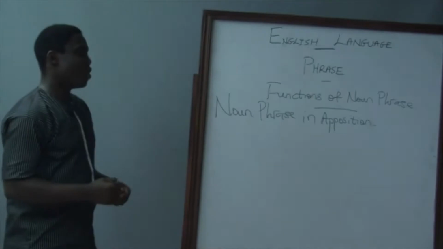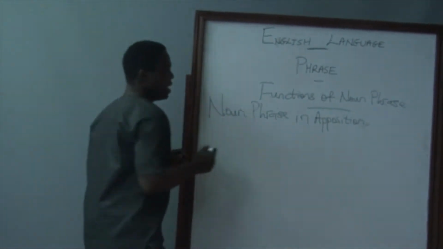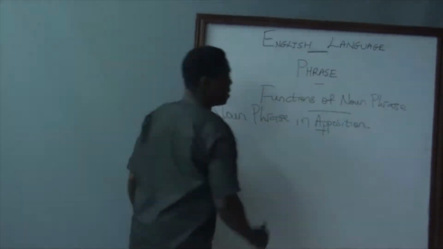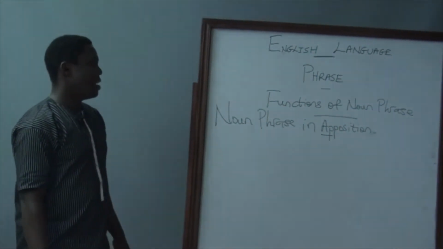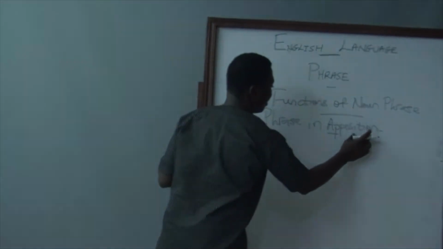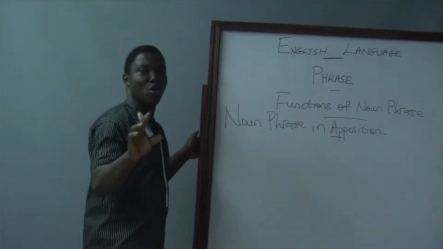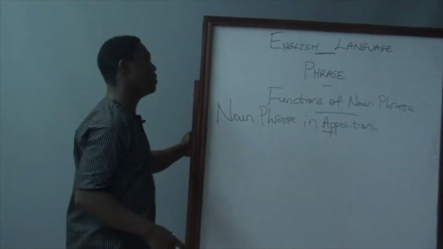What is the meaning of the word apposition? Simply put, let us remove A and P. What is left? Position. Simply put again, the word position has to do with role played by someone or by something.